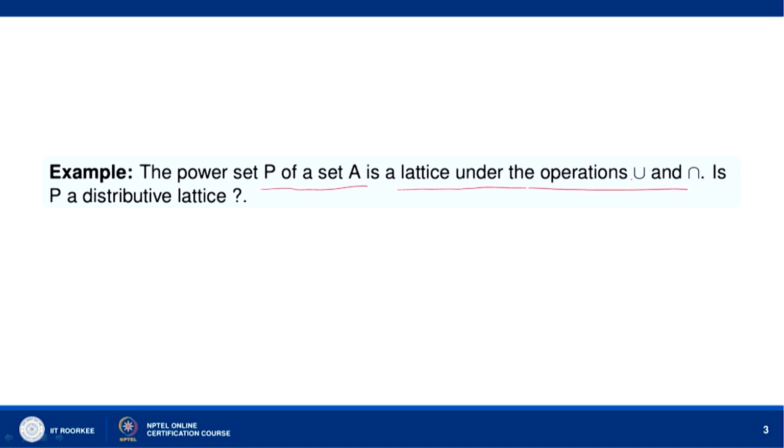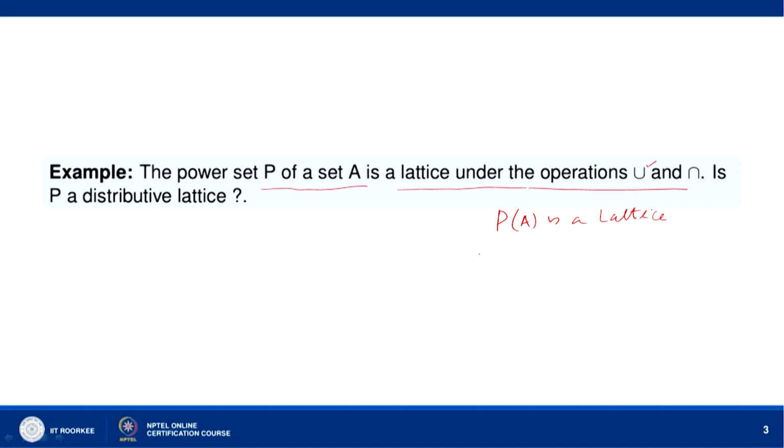We know that the power set P(A) is a lattice under the operations of union and intersection. So, the join operation is the union operation here, and the meet operation is the intersection operation.